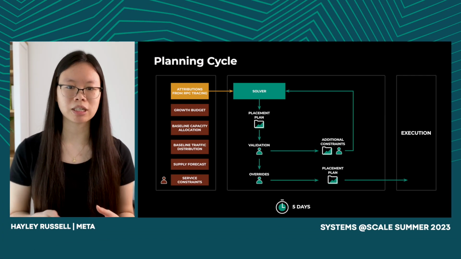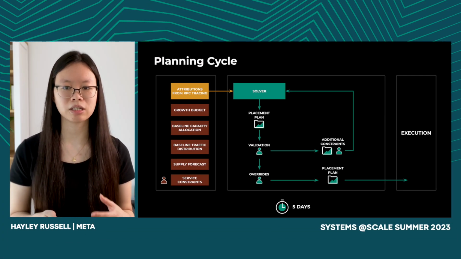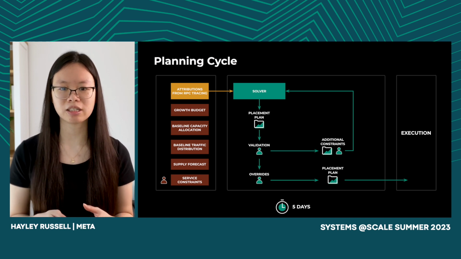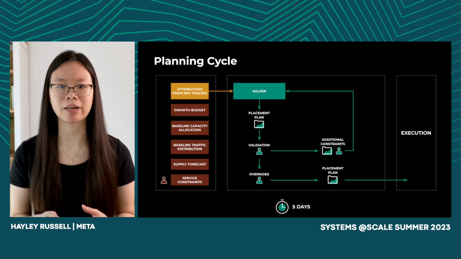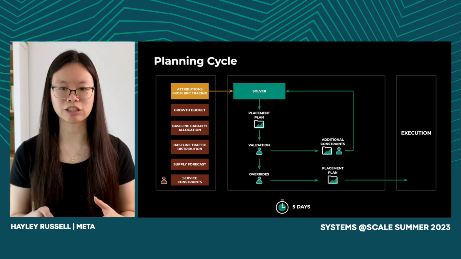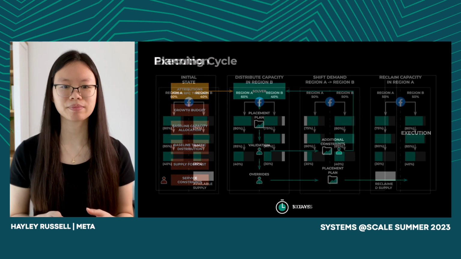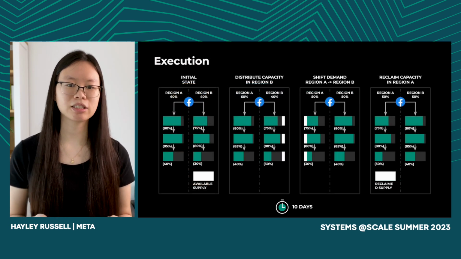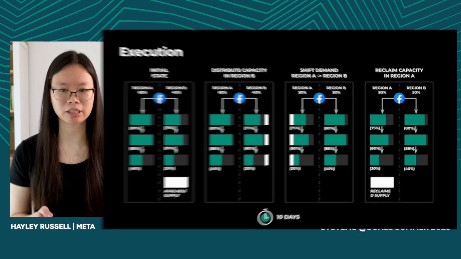Once accepted, we have a couple additional overrides, either those made by a capacity estimator, which corrects for nonlinearities, or any manual overrides by a capacity planner. Our accepted plan is then passed on to the execution team. Overall, planning takes about 5 business days. In execution, our plan is converted into a series of steps.